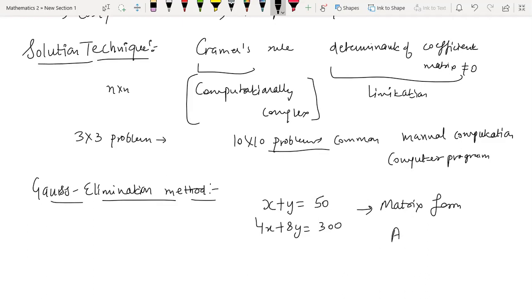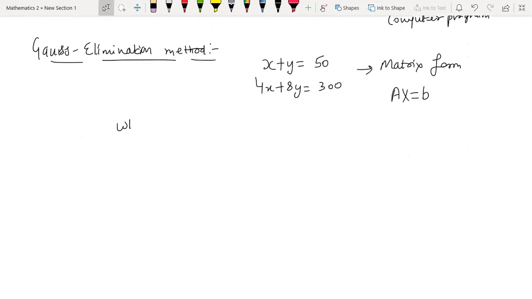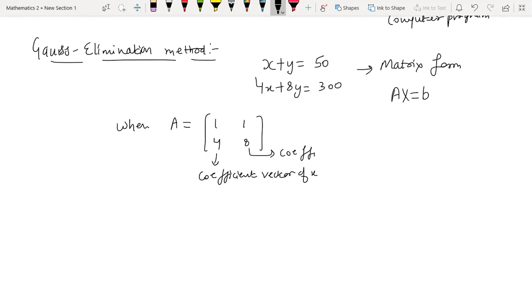So we can write this in this form: AX is equal to B, where what is A? A is the coefficient matrix, so it's 1, 4, 1, 8. So the first column is the coefficient vector of the first variable, which is X, and the second column is the coefficient vector, because it contains more than one entry, so it's the coefficient vector of Y. If you are somehow not clear with the term vector right now, you can just drop it.